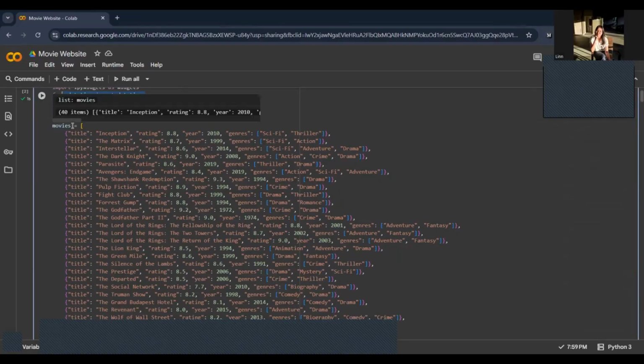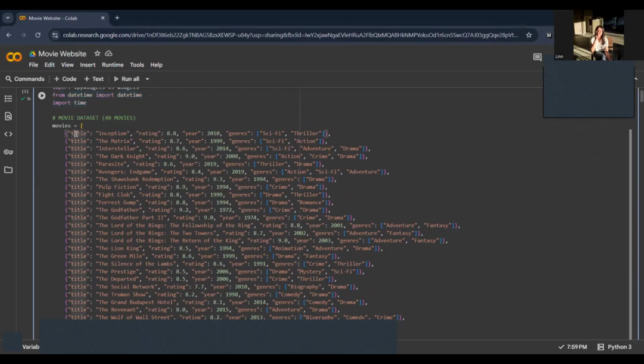This is a list of dictionaries for our movie dataset. Basically, this is a manual one that we made with 40 movies. Each dictionary stores the details about one movie, which is the title, where we put the movie name, rating for the IMDb rating, year for the release year, and genre as a list.